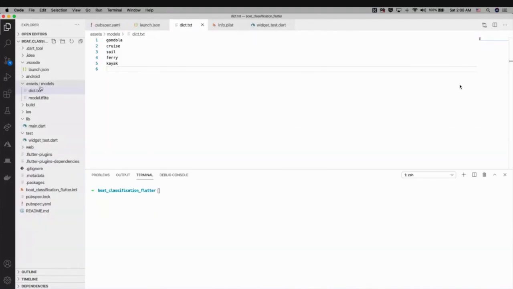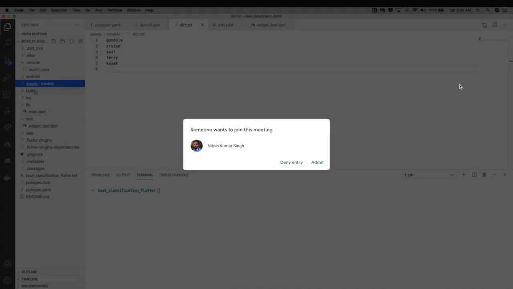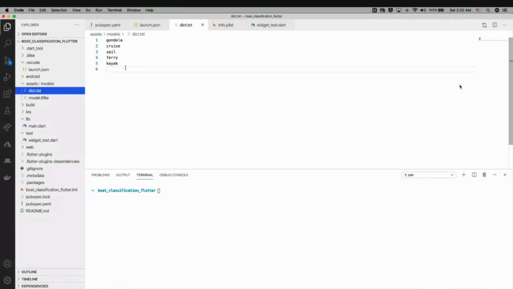What I did is put it in the assets folder, model and dict.txt. This label file has the labels, and the TensorFlow Lite model is optimized for running on a mobile device.